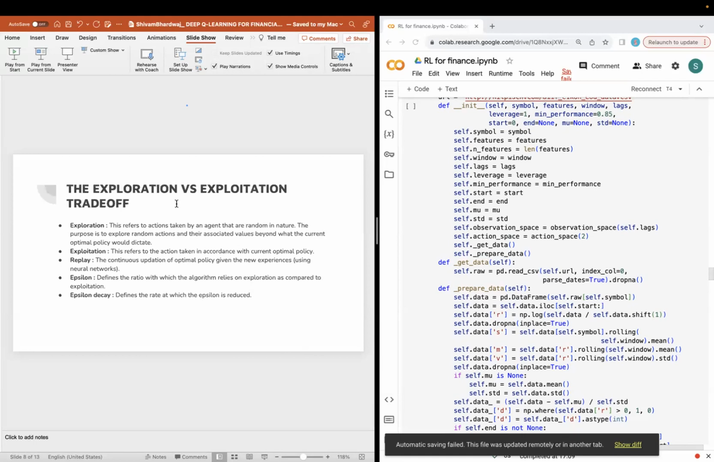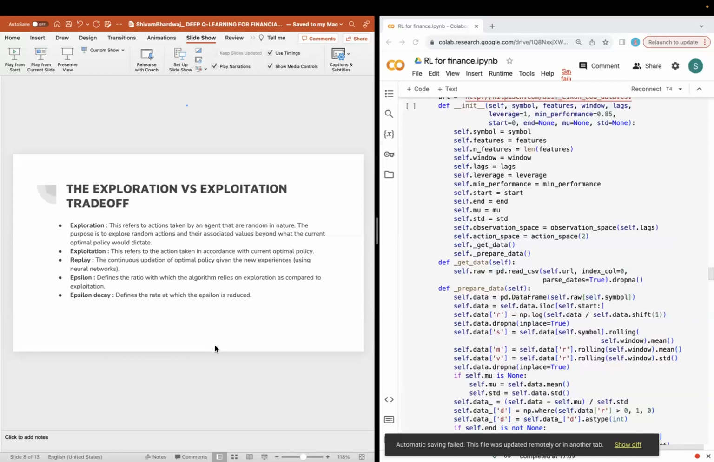So talking about the exploration versus exploitation trade-off, exploration refers to actions taken by the agent that are random in nature. The purpose is to explore random actions and their associated values beyond what the current optimal policy would dictate. And exploitation refers to action taken in accordance with the current optimal policy. We also defined replay, that is the continuous updating of the optimal policy given the new experience, which we'll be learning